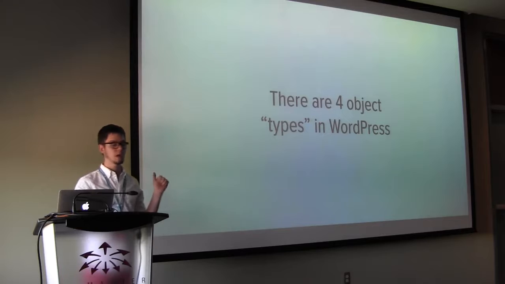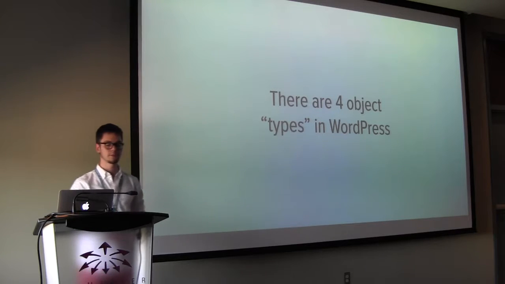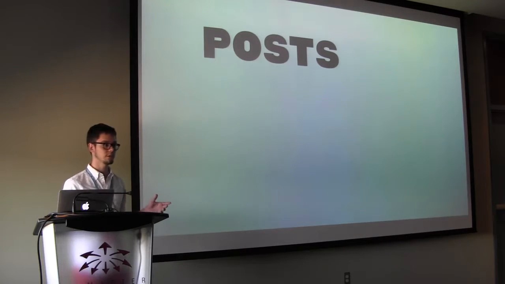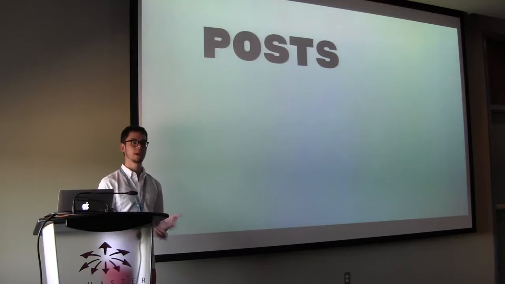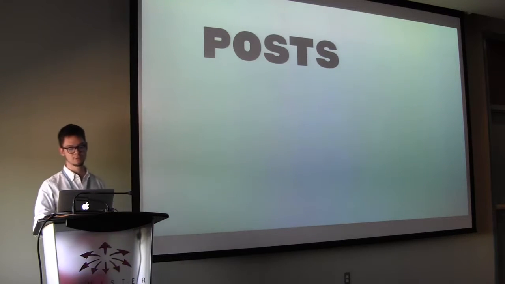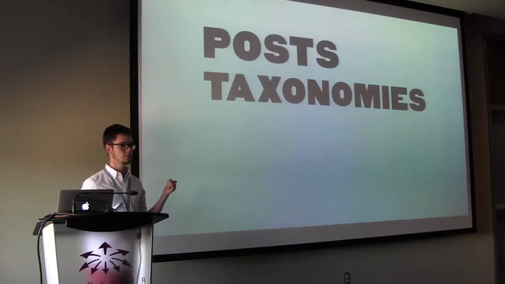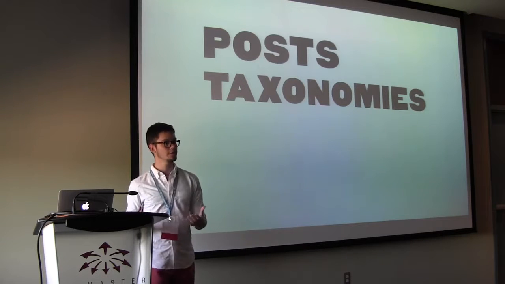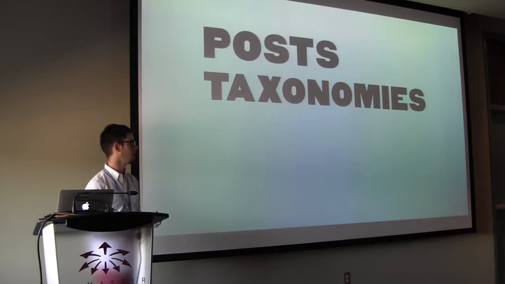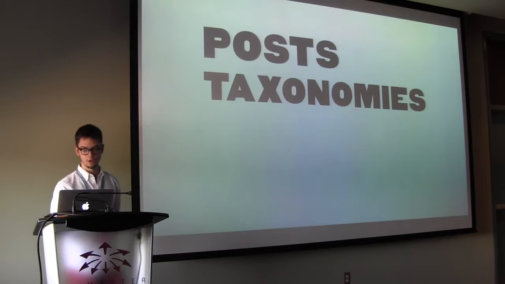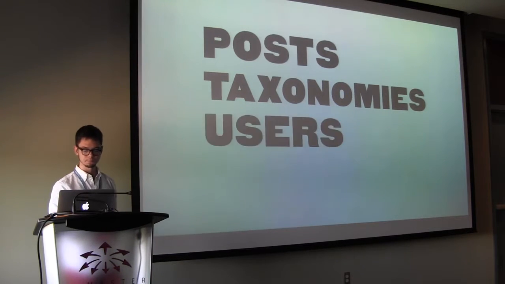So there are 4 object types in WordPress. The first one is posts. And that includes pages as well. Any type of custom post type, which also includes media, menu items, anything that WordPress stores in that WP posts table. Taxonomies. So the two that we all know, obviously, are tags and categories, but you can create custom taxonomies as well. And a taxonomy is basically a way of categorizing information or fitting it into different buckets.